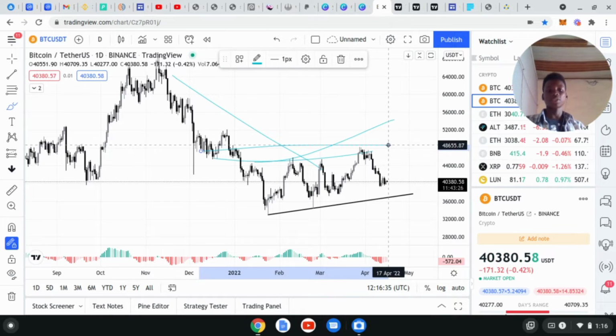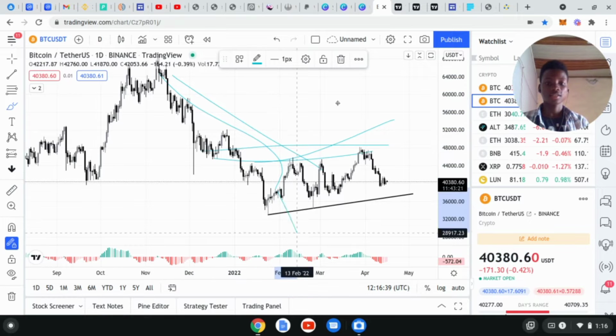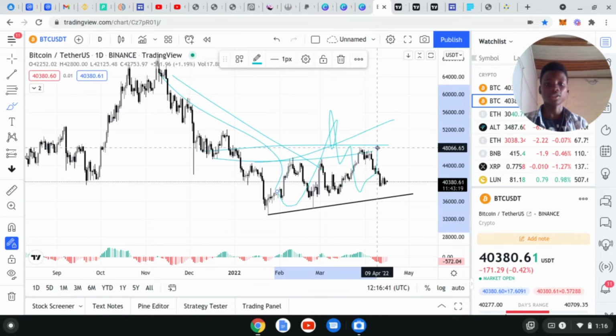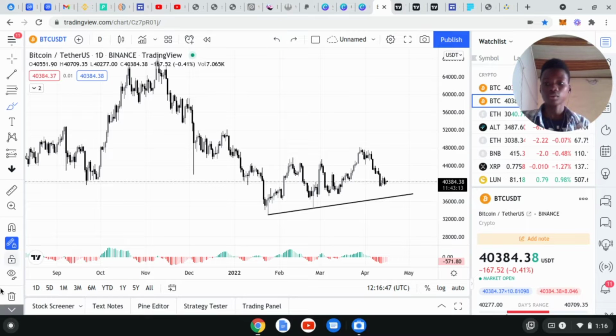So let's say Bitcoin is stuck in a range after this downtrend. So we are looking for a break out of this range or a break below this range.